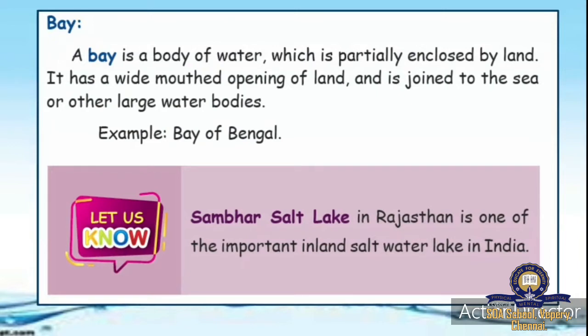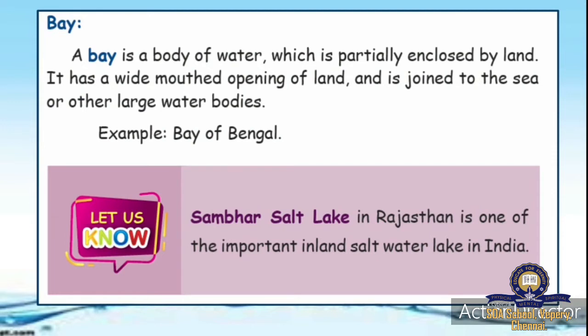So what is a bay? A bay is a body of water which is partially enclosed by land. It has a wide mouthed opening of land and is joined to the sea or other large water bodies. Example, Bay of Bengal. Bay of Bengal you all know, right?